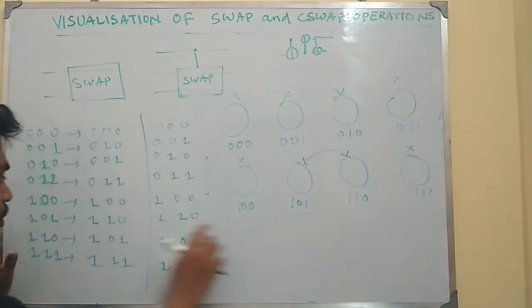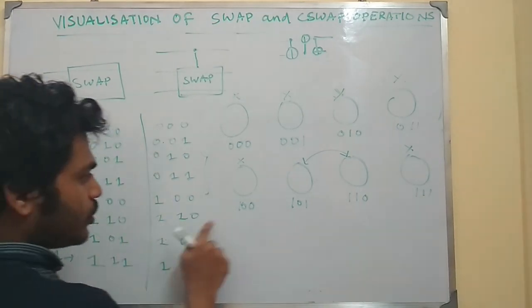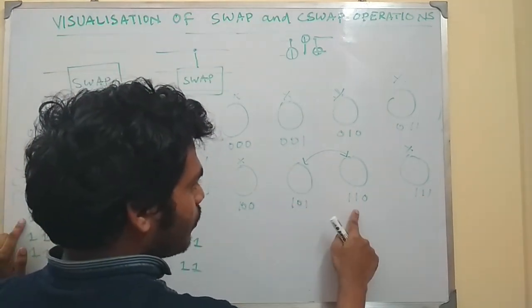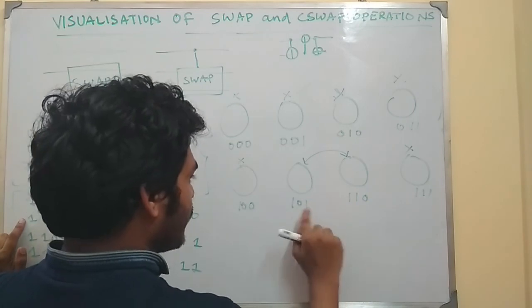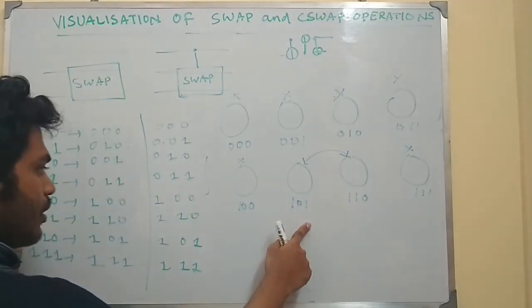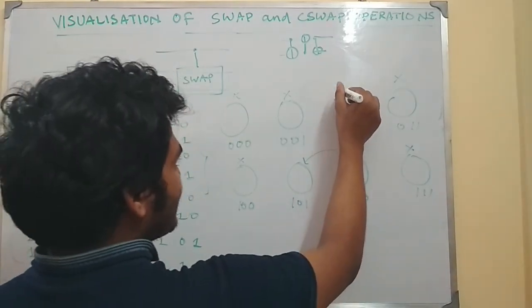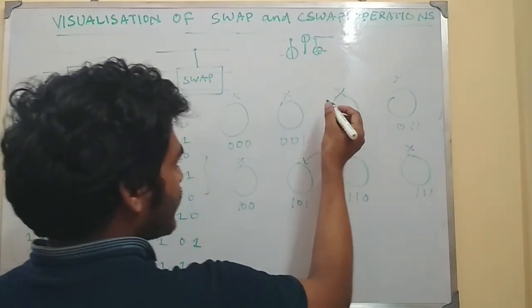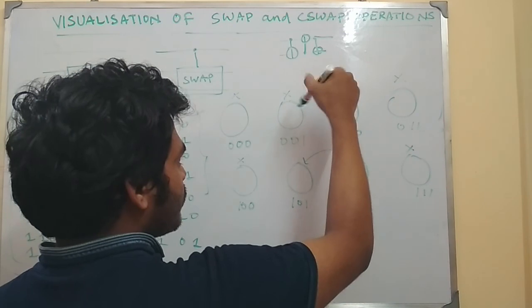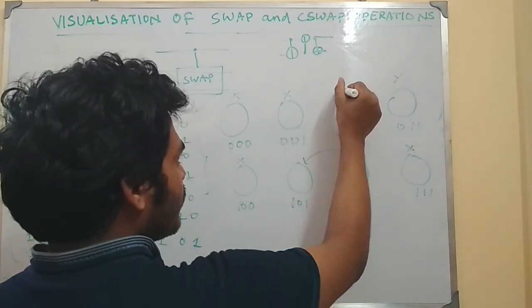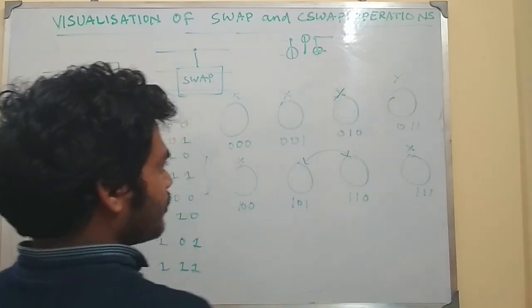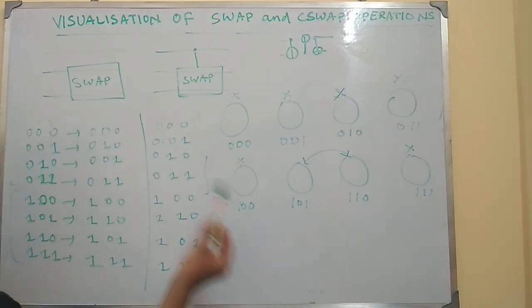Then 101 changes to 110, and then again 110 becomes 101, and 111 has no change. So this is the same as the previous one, but in this case the first 4 circles have no changes; otherwise it's the same as the swap operation.